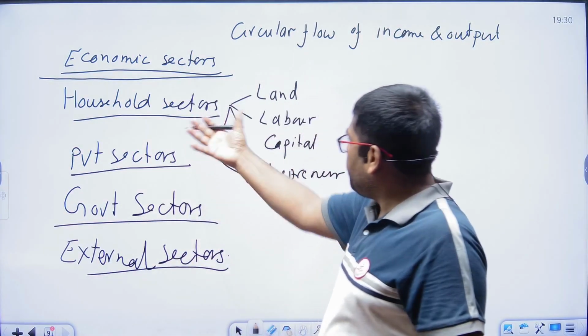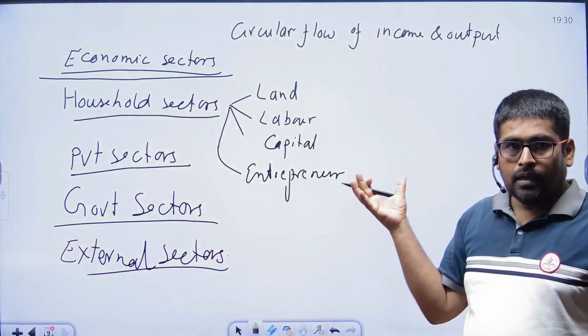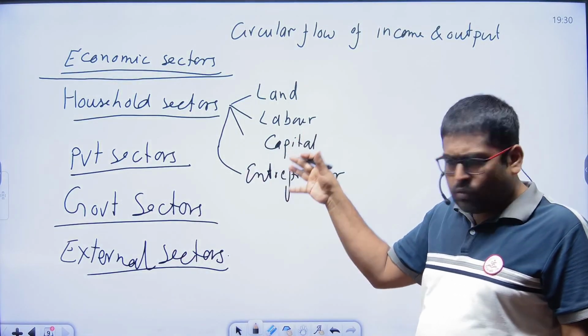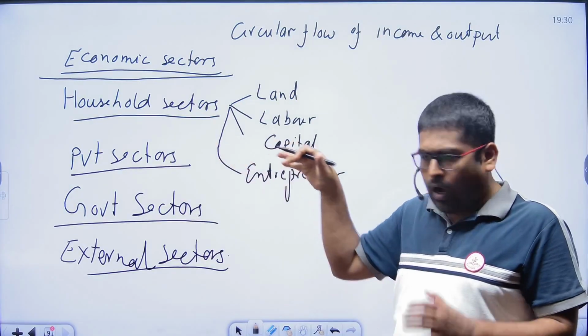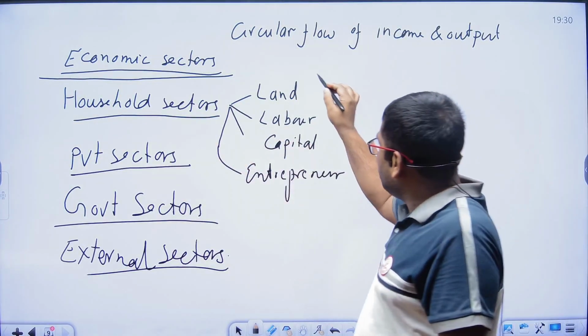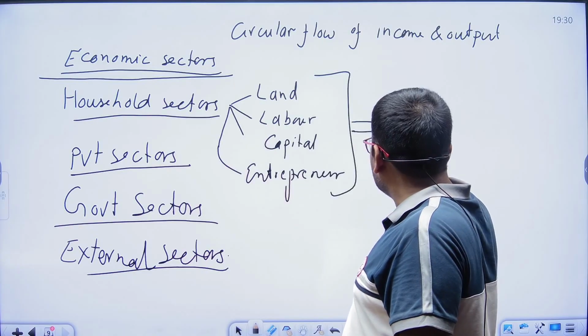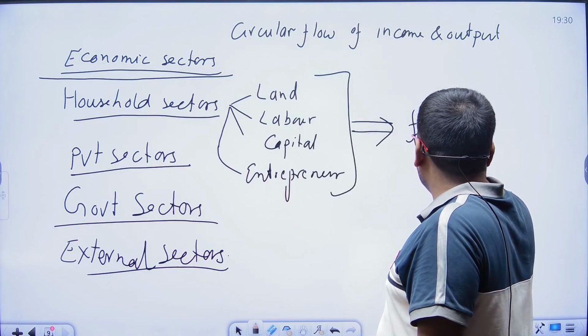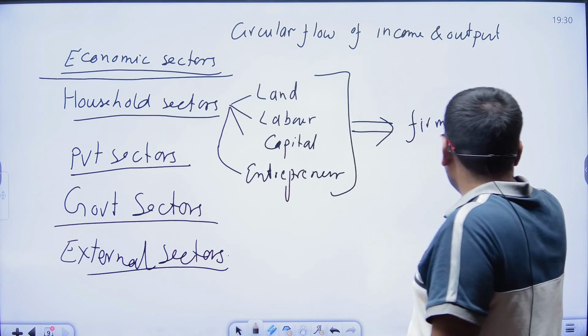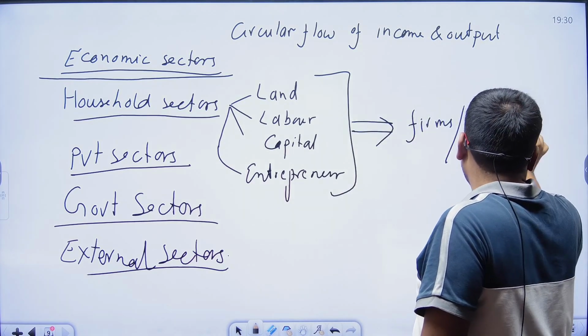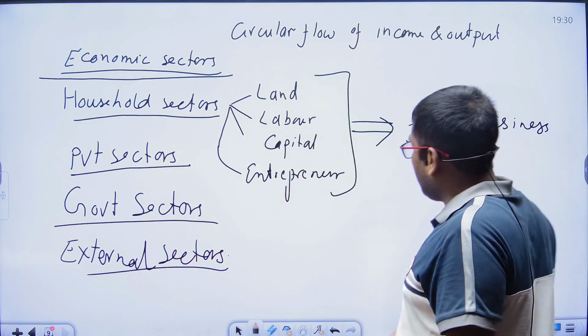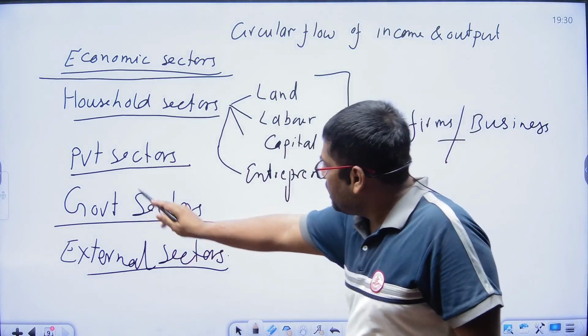They are providing these services, and these goods and commodities provided by the household go to the firms, the businesses. Here businesses means the private sector.